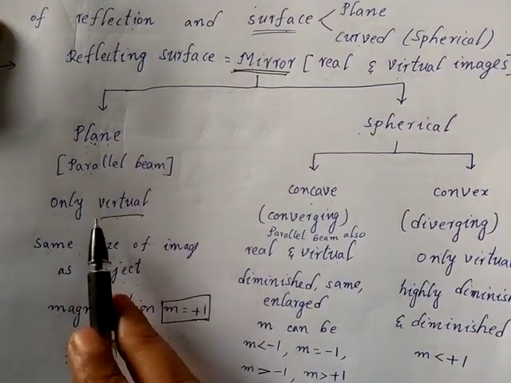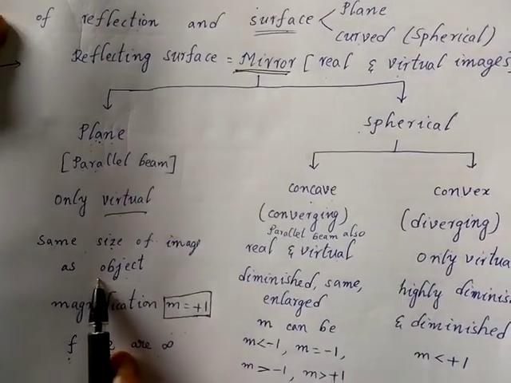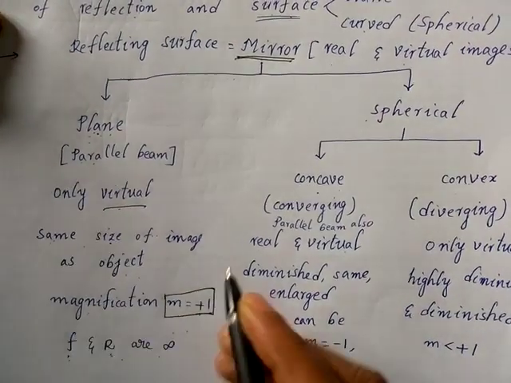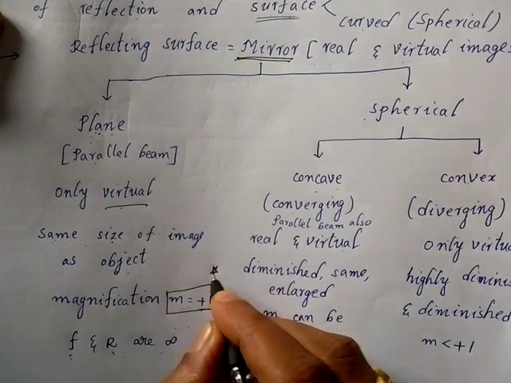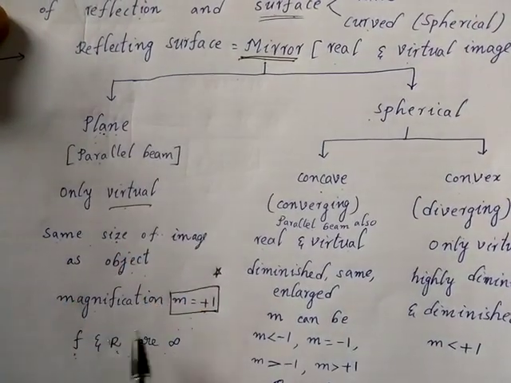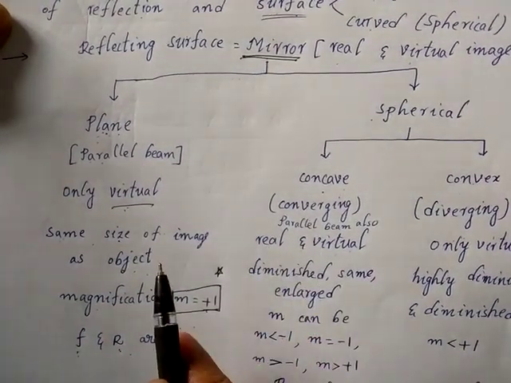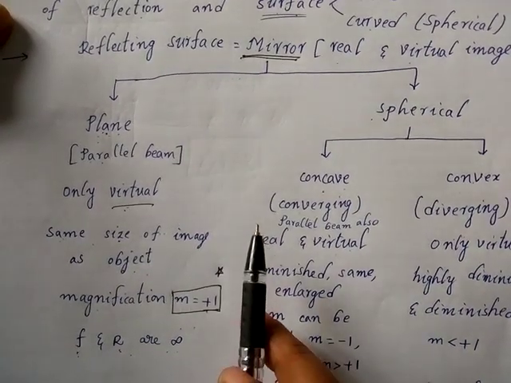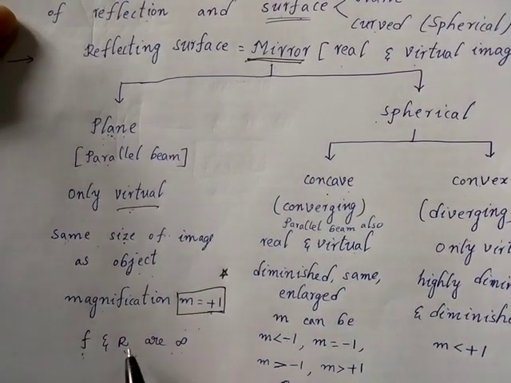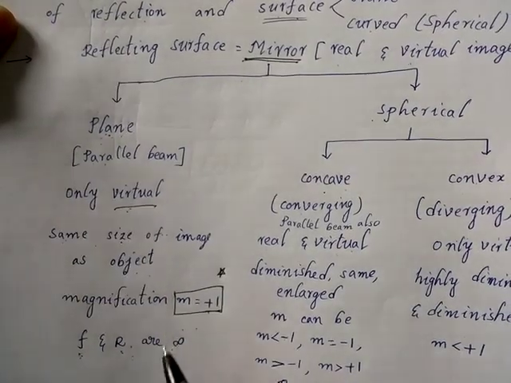Then plane mirror always forms only a virtual image, and the size of the image will always be equal to the size of the object, so the magnification will be +1. This is very important. Magnification of a mirror is +1. Which mirror is that? Then you have to mark it as plane mirror. Plus indicates virtual image, 1 indicates image size and object size are equal. In the same way, image distance and object distance are also equal. Then plane mirror is a spherical mirror with radius as infinity. So focal length and radius, both will become infinity for plane mirror.